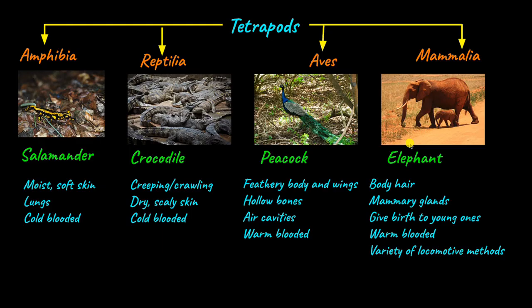Mammals are also warm-blooded like birds, and they have adapted to a variety of locomotive methods like walking in elephants and swimming in whales. The majority of mammals do give birth to young ones, but there are of course exceptions. One example of an exception is the platypus, which instead of giving birth actually lays eggs. Pretty cool, isn't it? So now we can safely say that all vertebrates are chordates. But are all chordates vertebrates? Why or why not?